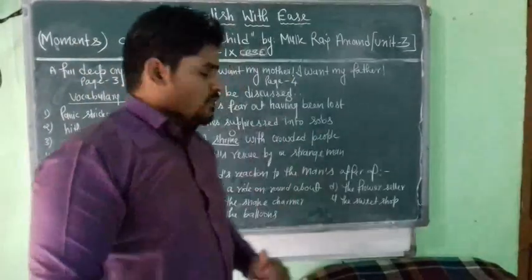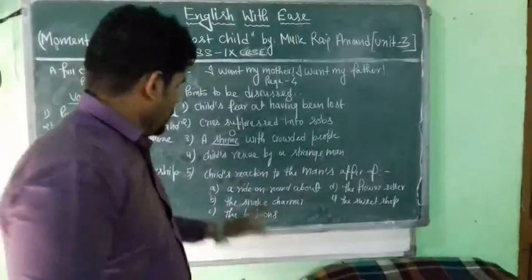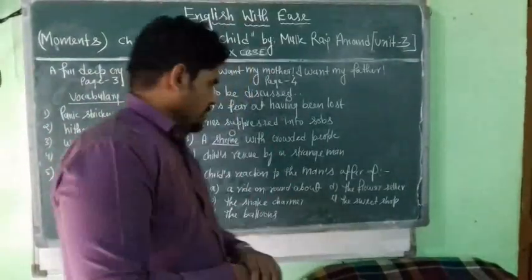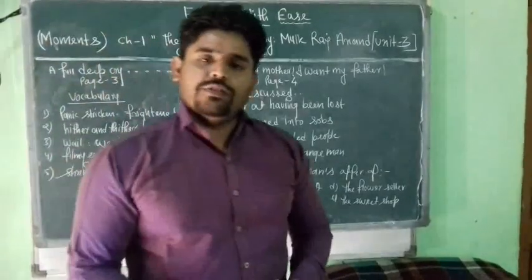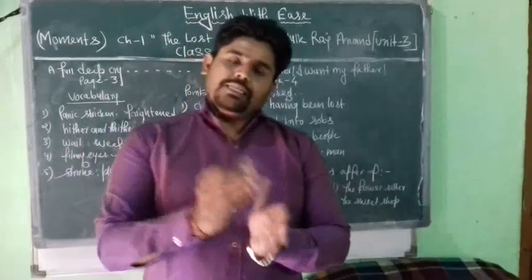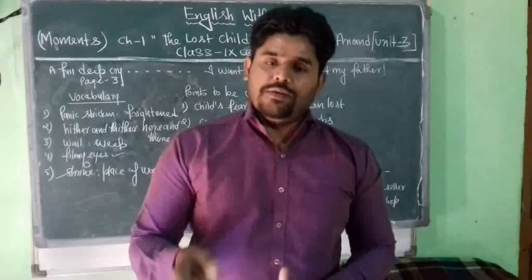So students, now let us move on to the point number 5 of this unit number 3. So point number 5, the last point. In this point we will read how the child reacts when the man picks him up and takes him away to a safer place, especially from the crowded area.